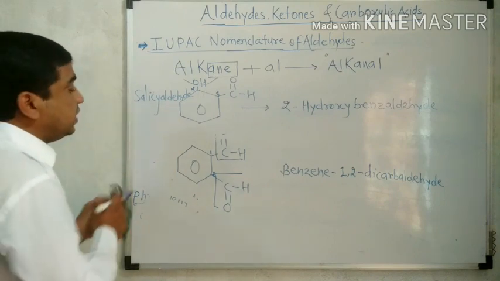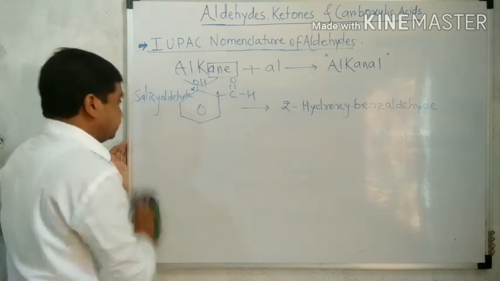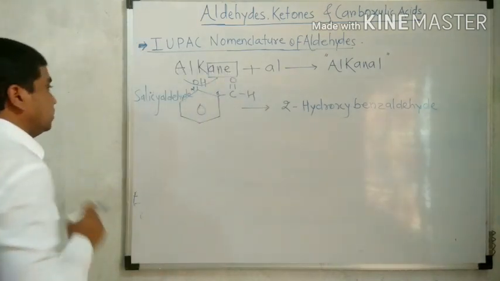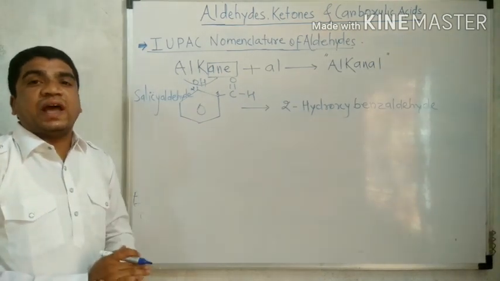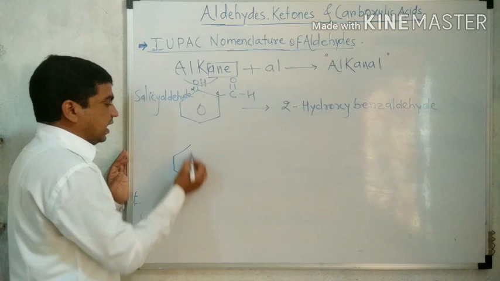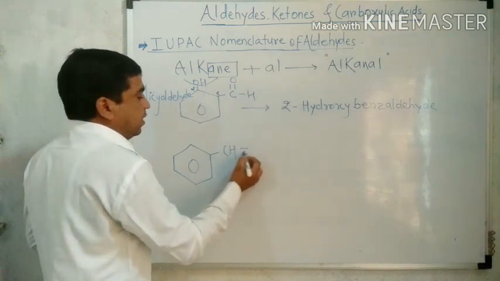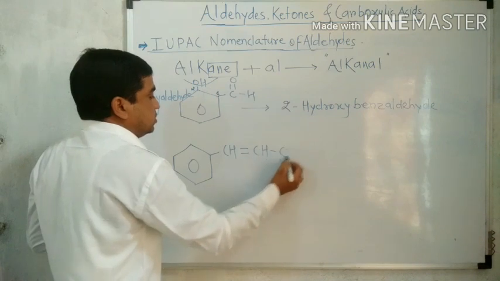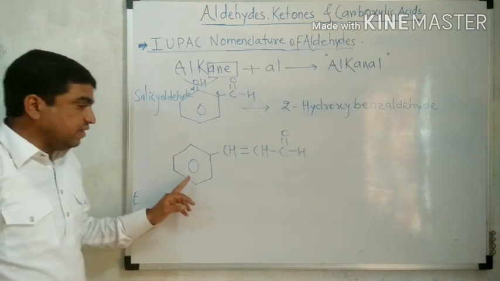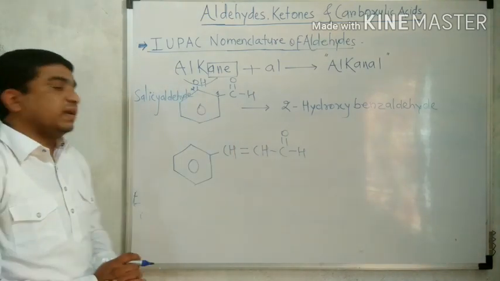This is about the saturated aromatic structures. There is no other double bond present in the chain, only the functional group directly attached to the benzene ring. But take a structure like this: CH double bond CH CHO. In this structure, a benzene ring is present and a CHO group is also present.